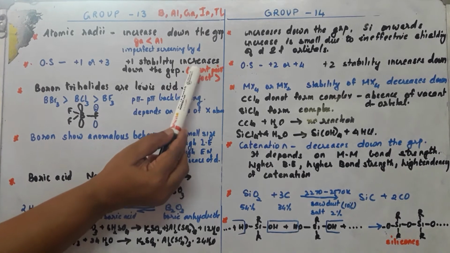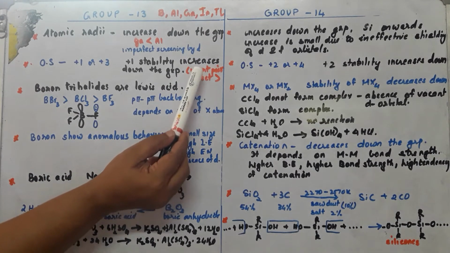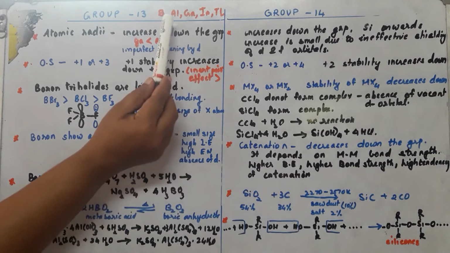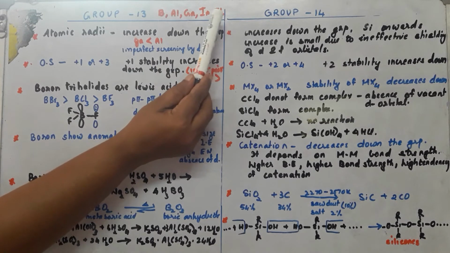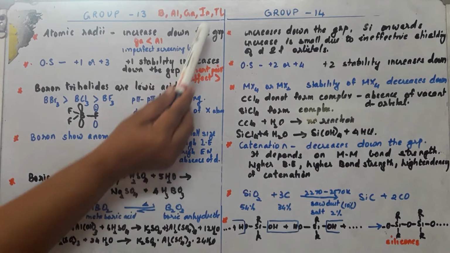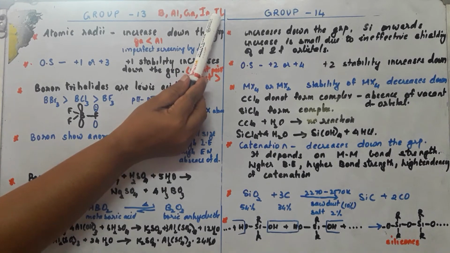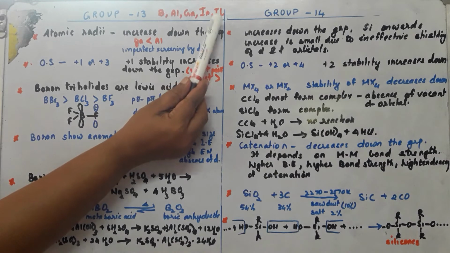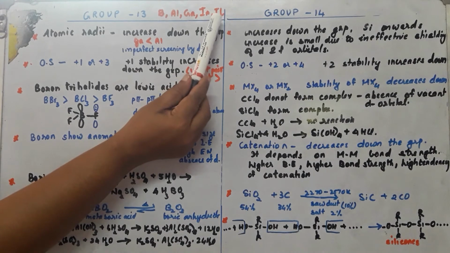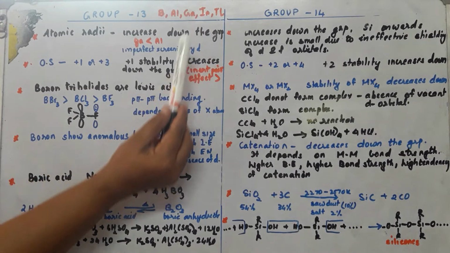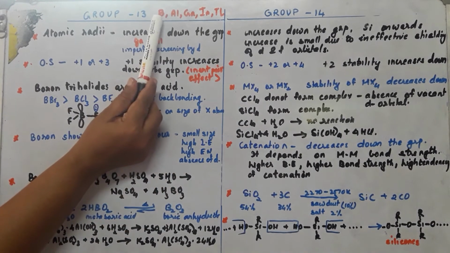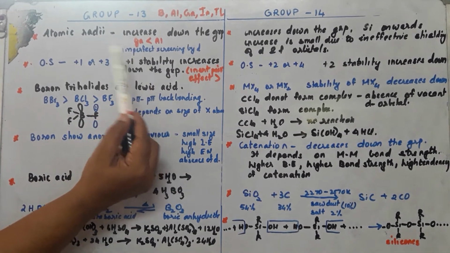Down the group, the inert pair effect becomes more prominent. What is the inert pair effect? It is the reluctance of the ns electrons to get unpaired and take part in bond formation. So the inert pair effect increases down the group, therefore the +1 state is more stable. That's why thallium +1 compounds are more stable than +3 compounds, whereas for the elements at the top, the +3 state is more common.